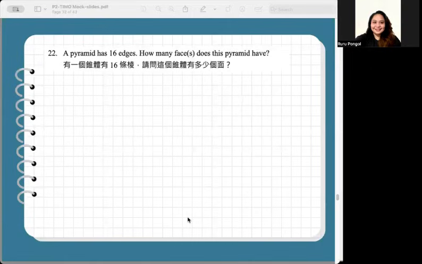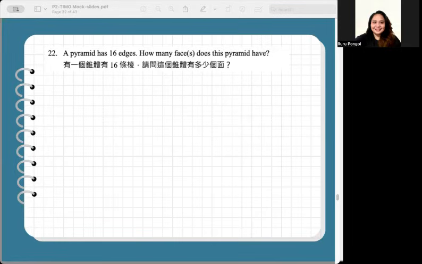Number 22. A pyramid has 16 edges. How many faces does this pyramid have? The problem states that a pyramid has 16 edges and the task is to find the number of faces. A pyramid has one base and the triangular faces meeting at the top.